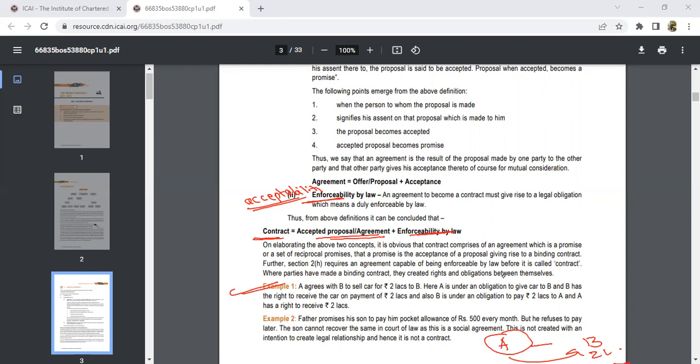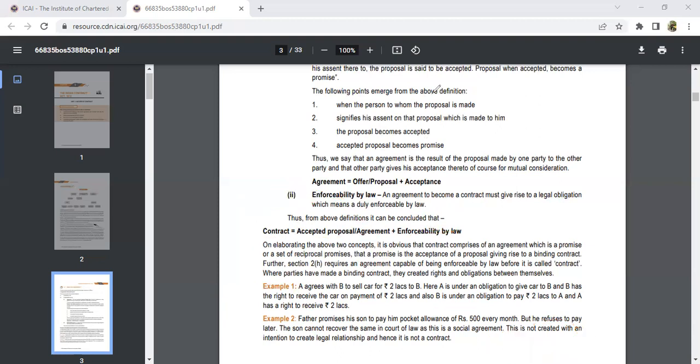If B refuses to make the payment, then we are not going to accept that. If A is giving the car and in return B is making the payment, it will become a contract. Here A has every right to receive the 2 lakh, and B has every right to receive the car because he's giving the money. That is according to the law, and that is the example they're giving here.